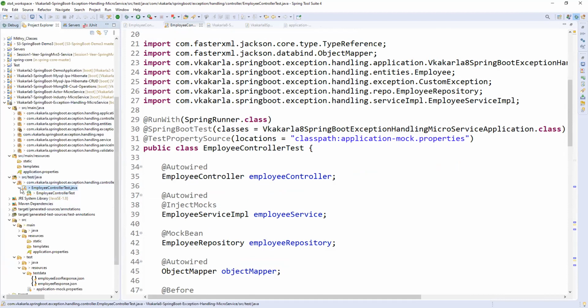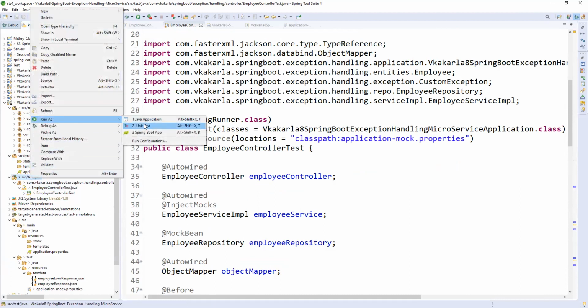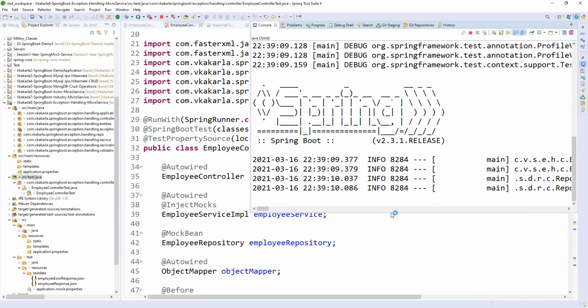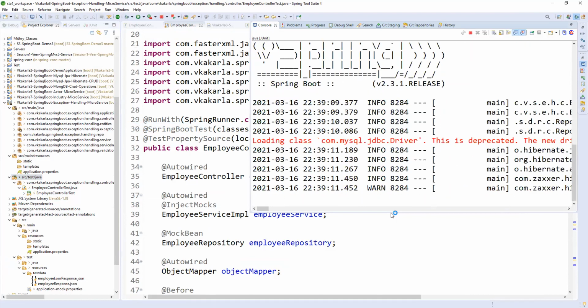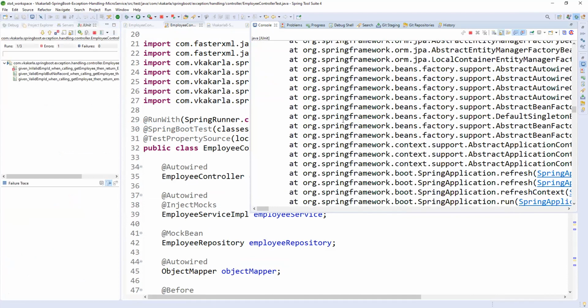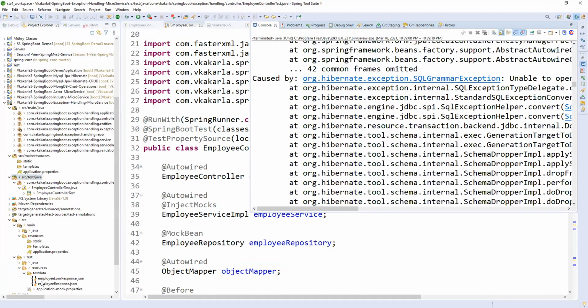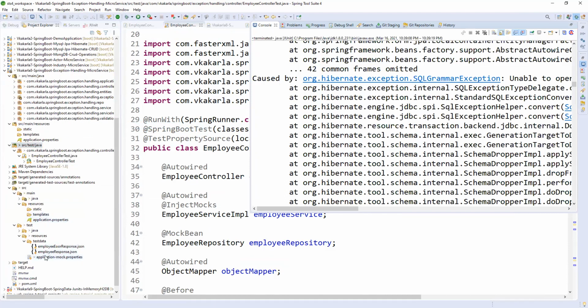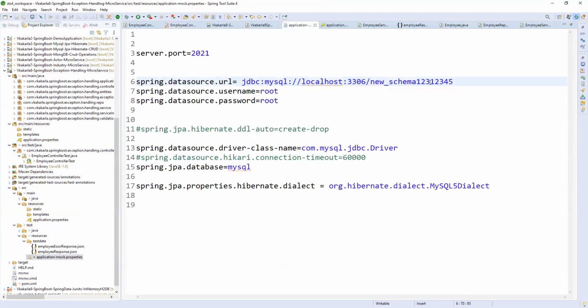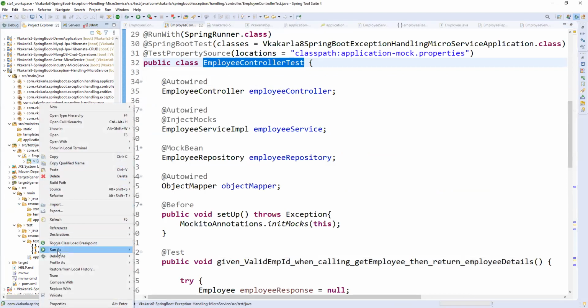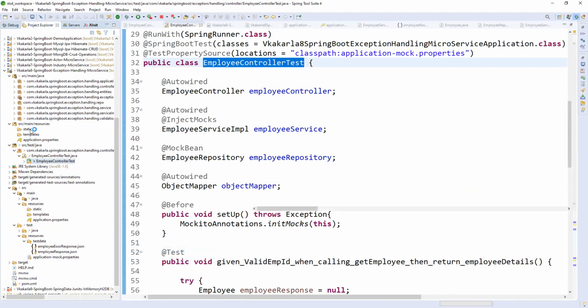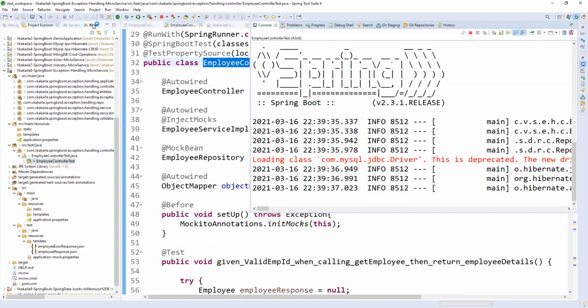So let me, first of all, run here. Okay, the database name I am giving is wrong, right? So it is not obeying if you give a wrong database name. Okay, fine. If it is a real database, also no issue. So let me run now. Yeah, that is the only issue. So now you see.